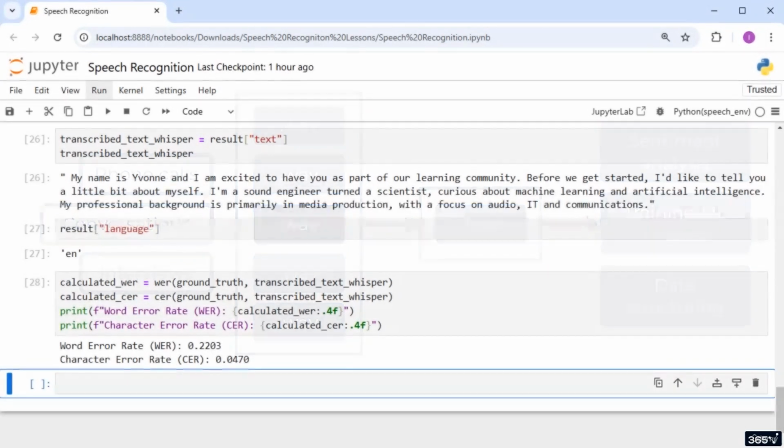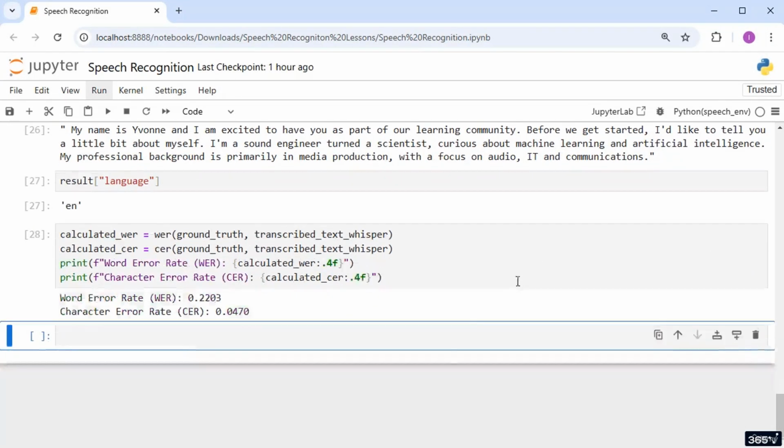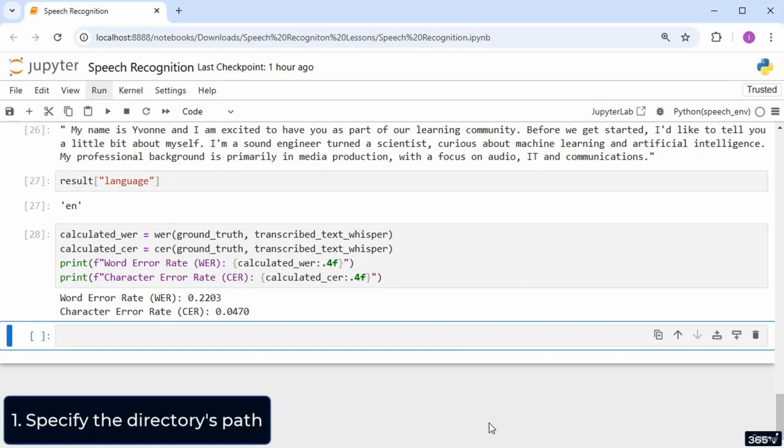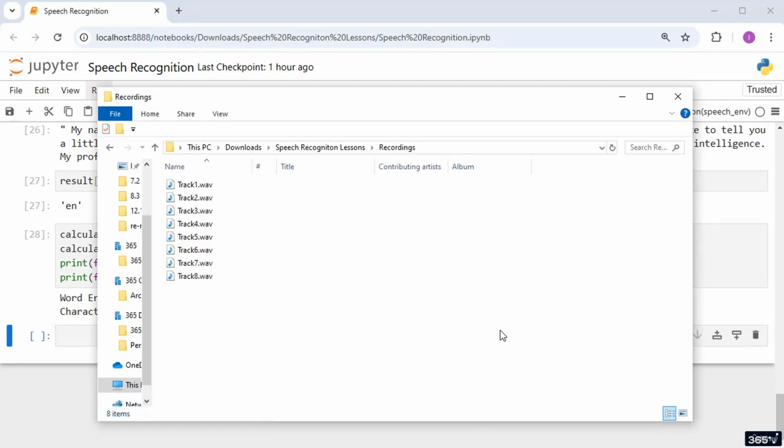Okay, let's move on and see how you can streamline this task. First, specify the path to the directory where all audio files are stored. You can download the necessary files from the Resources section in this lesson. We'll transcribe only 8 audio files for this demonstration to show you the technique. In real-world scenarios, however, you'll likely be working with many more recordings, tens or even hundreds at once. Our method is identical whether you have 8 or 800 files.